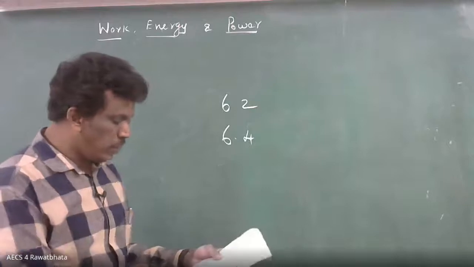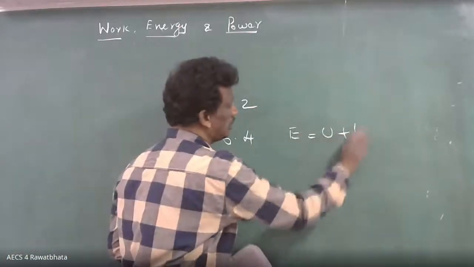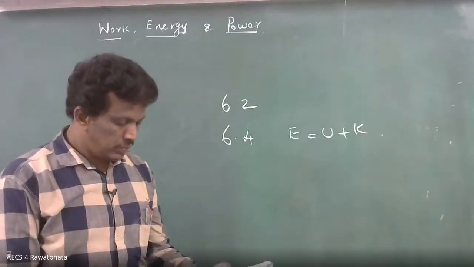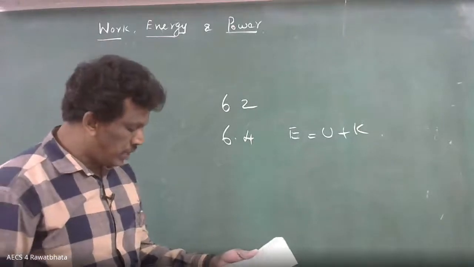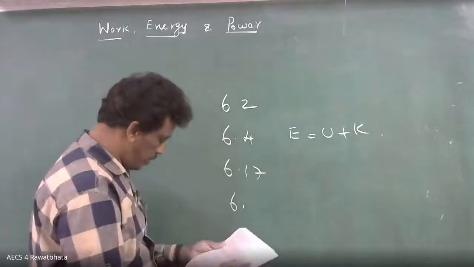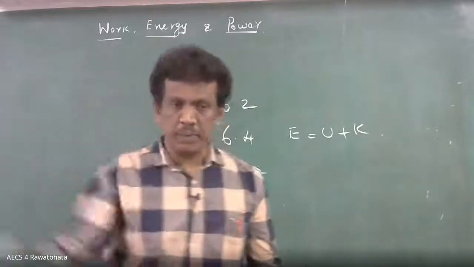In 6.4 there is no problem, because again it is only the mechanical energy concept. Energy equals potential energy plus kinetic energy. Apply it and get the answer. Similarly, question number 6.18, this is the same, the simple pendulum type.